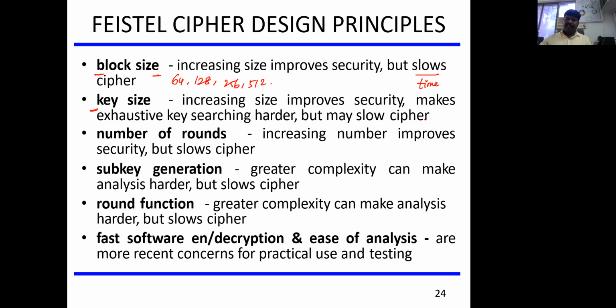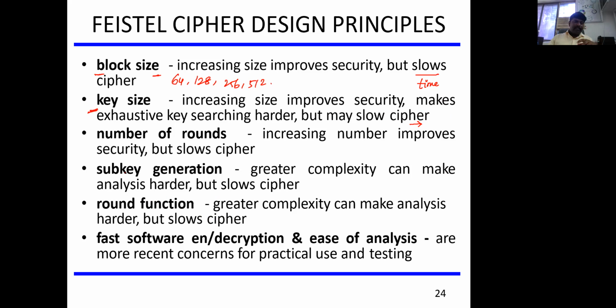If you are considering only the security factor, then we go with the larger key size, and depending on the block size as well as key size, the time complexity will increase.